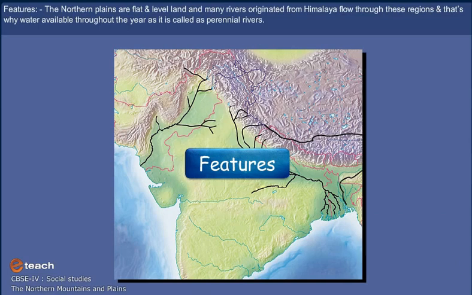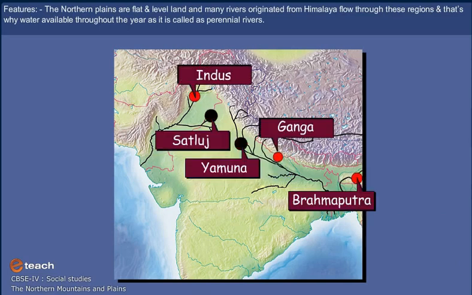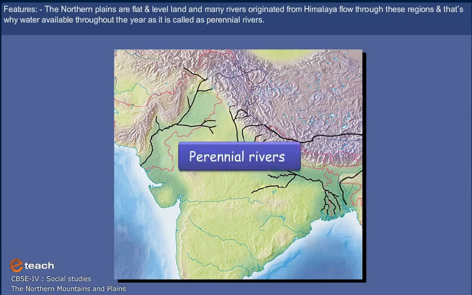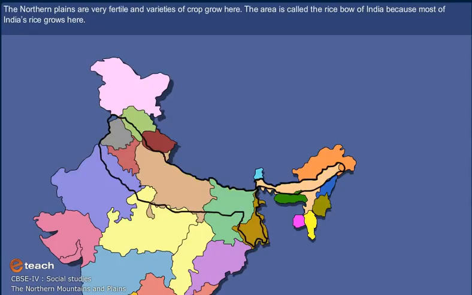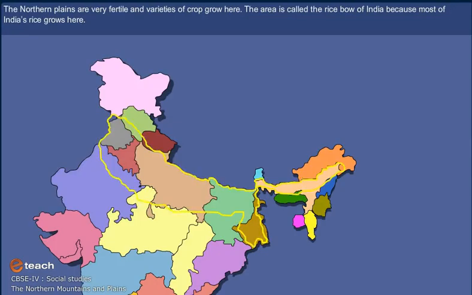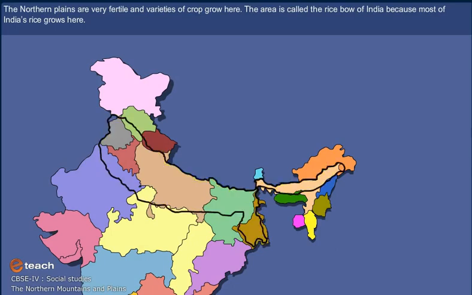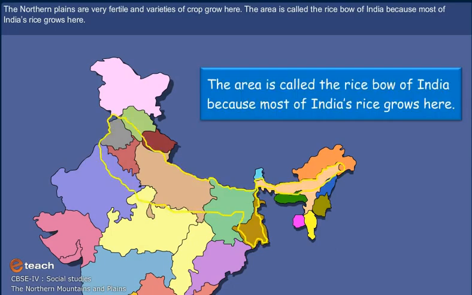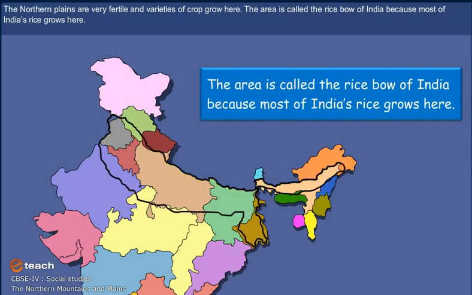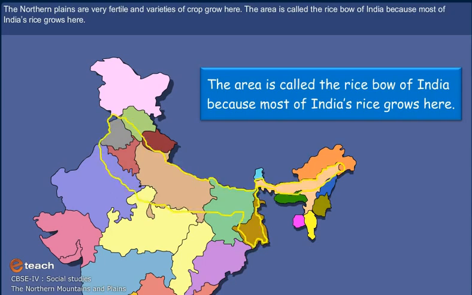Features: the northern plains are flat and level land, and many rivers originating from the Himalayas flow through these regions. That is why water is available throughout the year, and they are called perennial rivers. The northern plains are very fertile and varieties of crops grow here. The area is called the rice bowl of India because most of India's rice grows here.